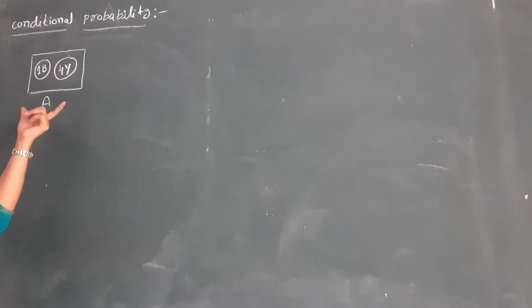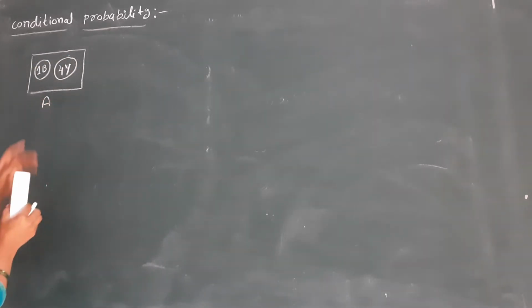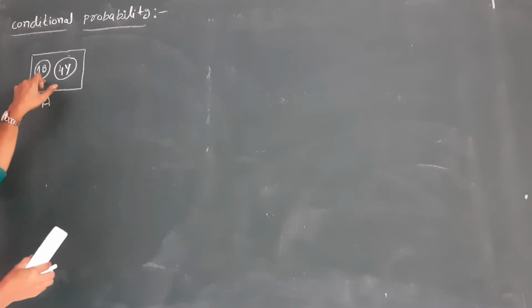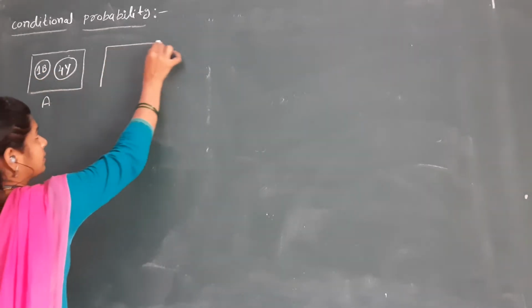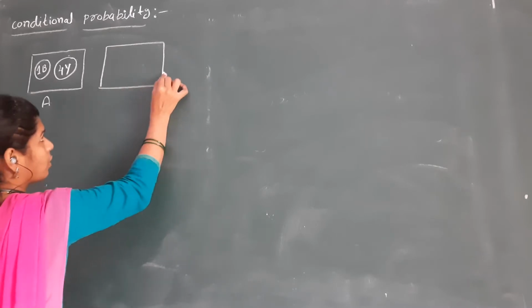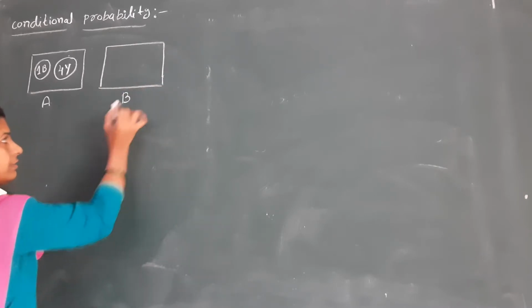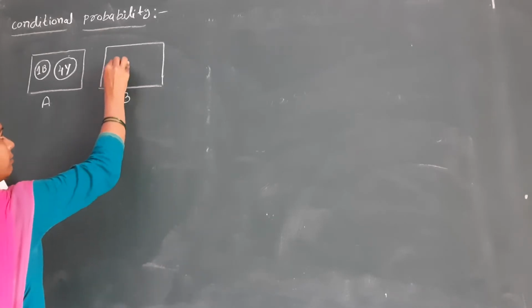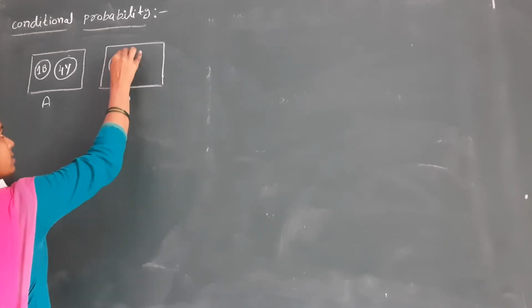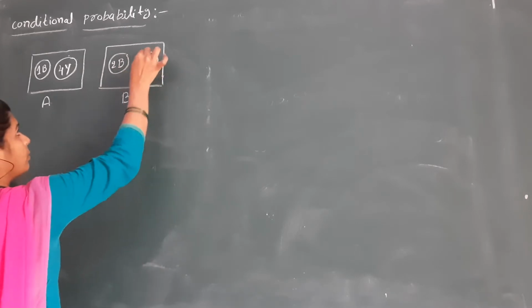Next, this is a second box, box B. In box B, for example, I have 2 blue balls and 3 yellow balls.